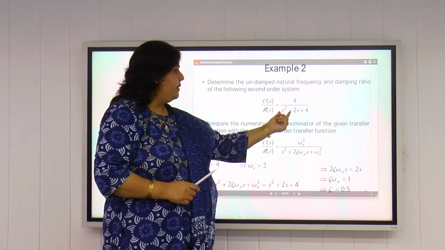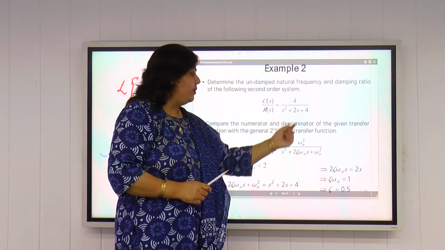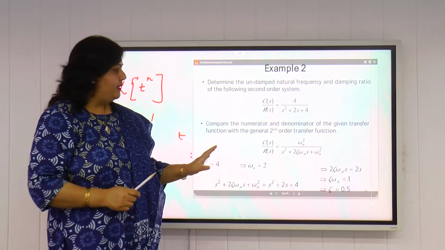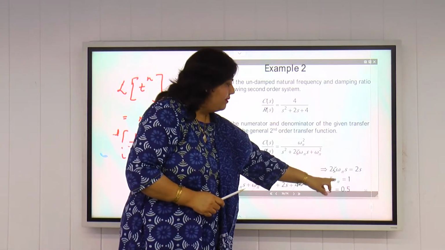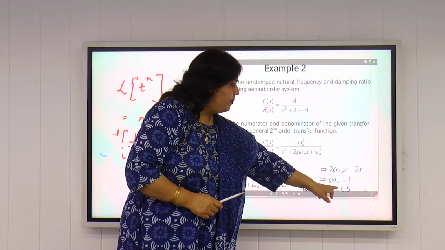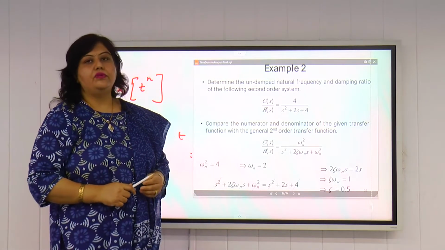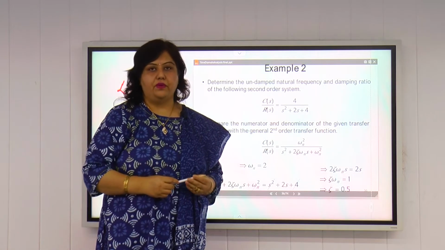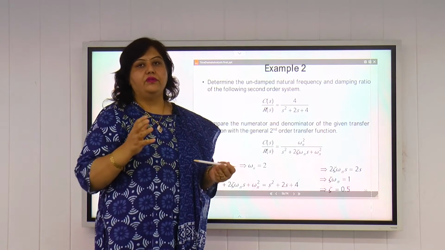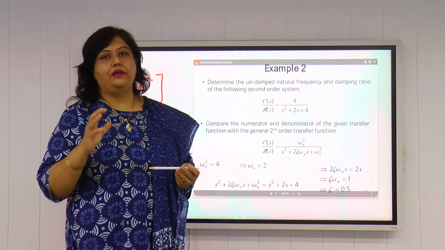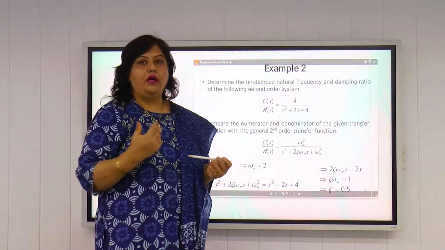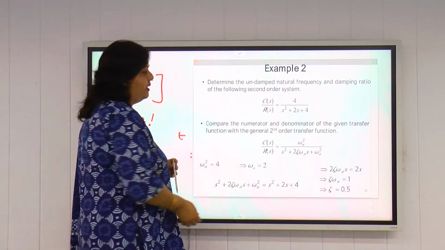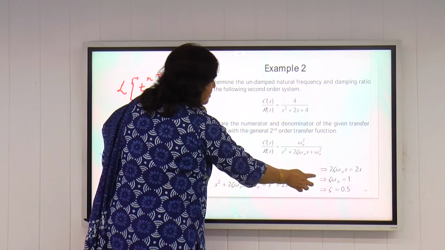So omega n is equal to 2 radian per second. If we compare the second term of the denominator, 2 zeta omega n is equal to 2 here. We know the value of omega n, so put the value of omega n here and we will get zeta equal to 0.5. Zeta equal to 0.5 means it is an underdamped response, because depending upon the values of zeta, we can differentiate the system response as underdamped, undamped or overdamped. We will discuss that later on.